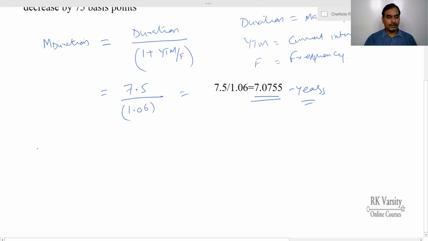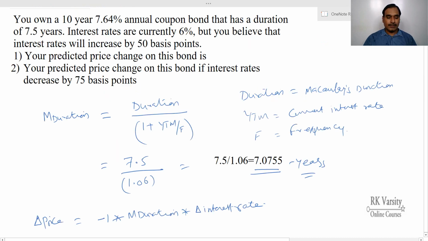Now how are we going to use this modified duration to predict the price of a bond? To know the change in the price of a bond, this equals -1 times modified duration times change in the interest rate. Here, why are we using -1 is because there exists an inverse relationship between bond price and interest rates. So that is the reason why we use -1.